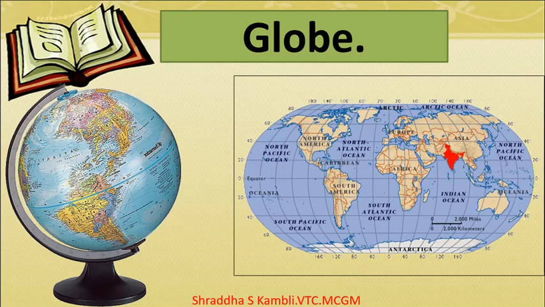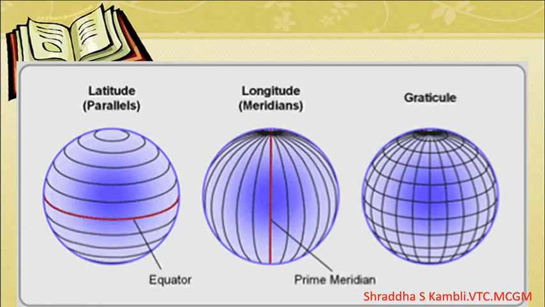Now if you look carefully, you will see that some of these lines are sleeping lines, that is, horizontal lines, and some of the other lines are standing lines or vertical lines. So let us see which are the sleeping lines. The sleeping lines are called the latitudes, or the parallels. The standing lines or vertical lines are called the meridians, or the longitudes.